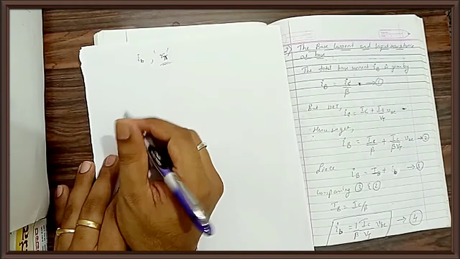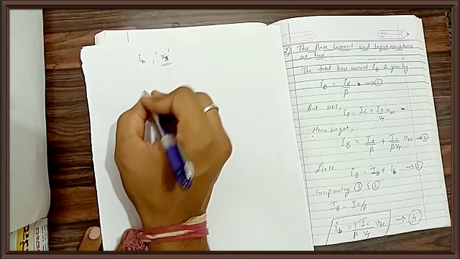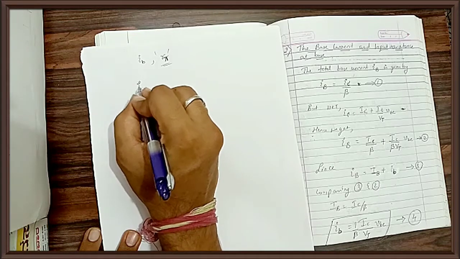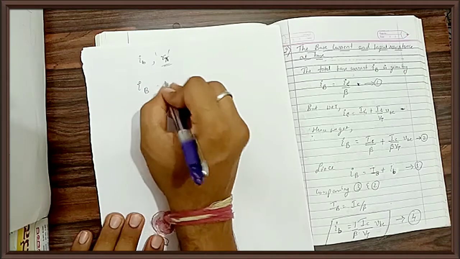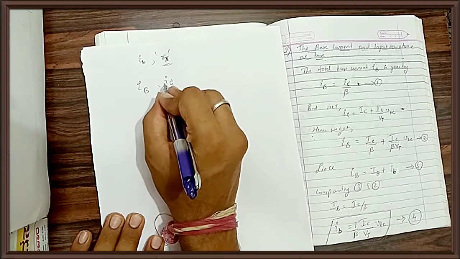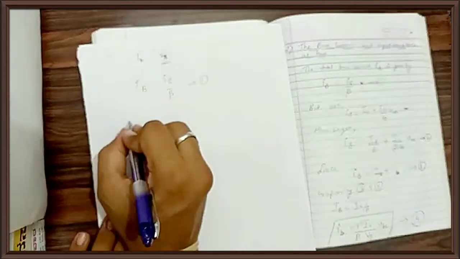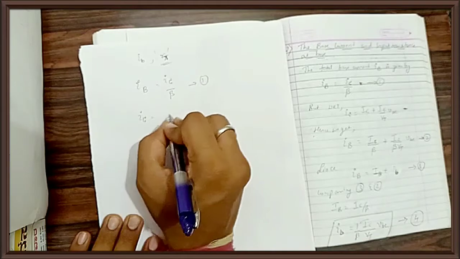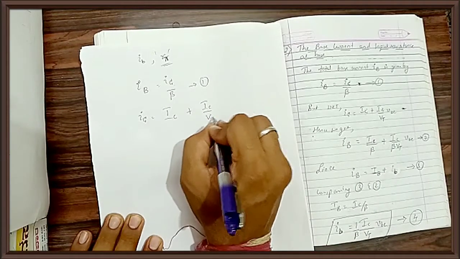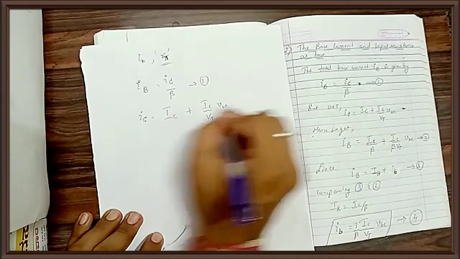Now I'll try to derive the expression of total base current. As you all know, the instantaneous value of base current iB is iC divided by beta. What is iC? I derived it earlier. This is my equation number 1. But what do I know? iC is capital IC plus IC divided by VT into small vb, correct? So this is my equation number 2.